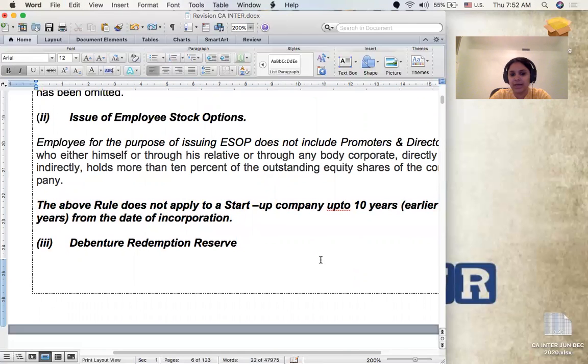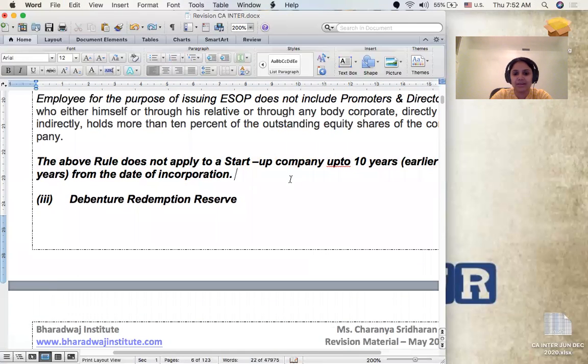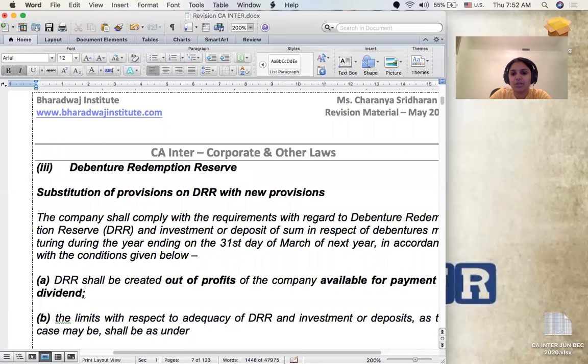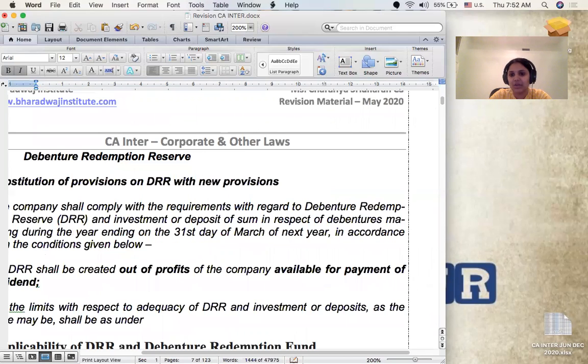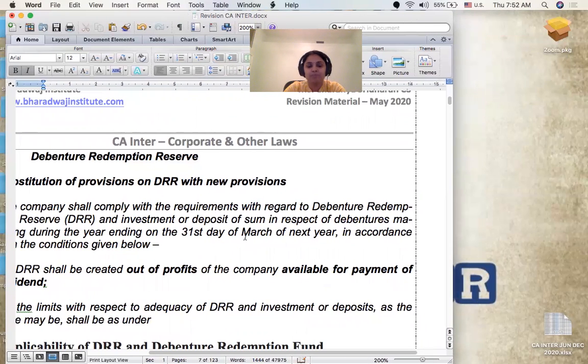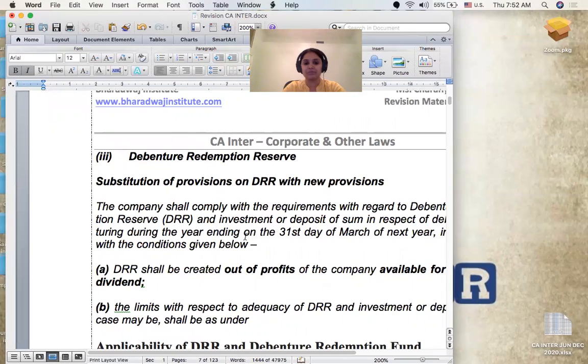The next amendment is going to be on your debenture redemption reserve. Because this is a slightly bigger one and because I did not do debentures at length during our regular classes, I thought I would take up debentures for a detailed discussion in today's class. Okay, so that is the whole purpose behind it. So I'm doing debentures at length now. So let me explain to you the concept of debentures.